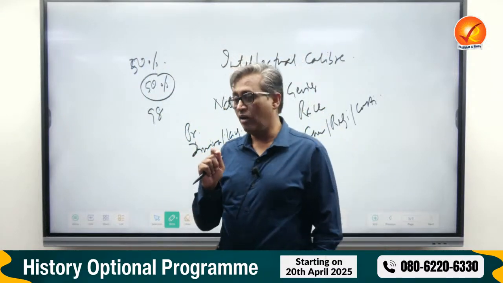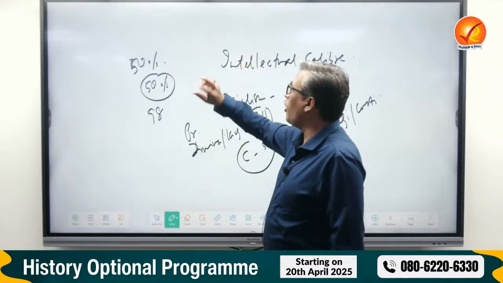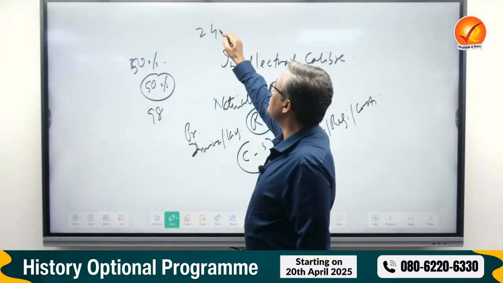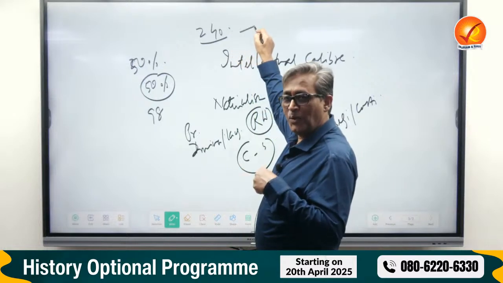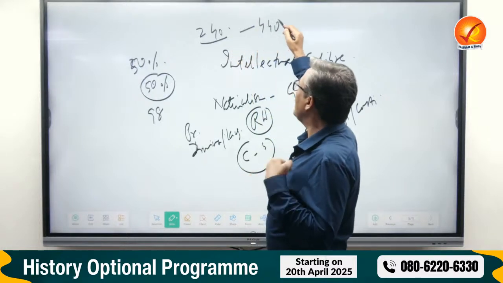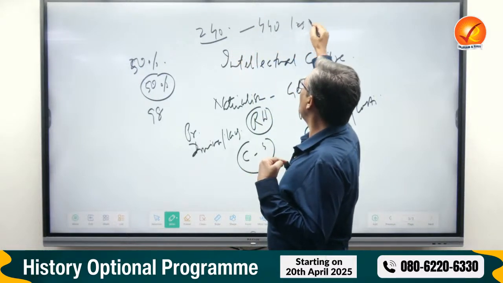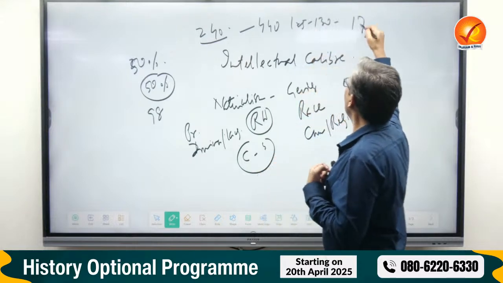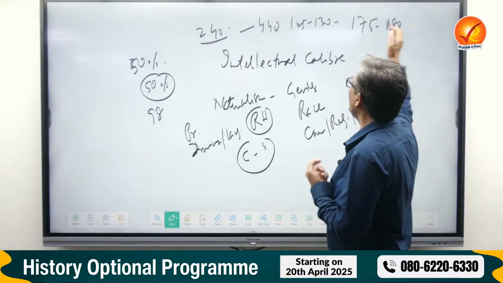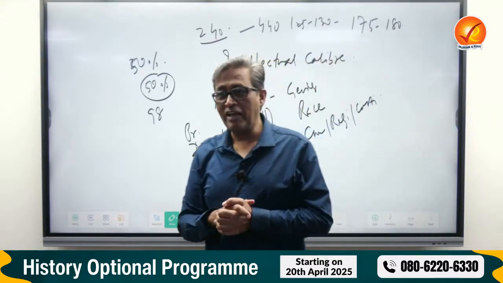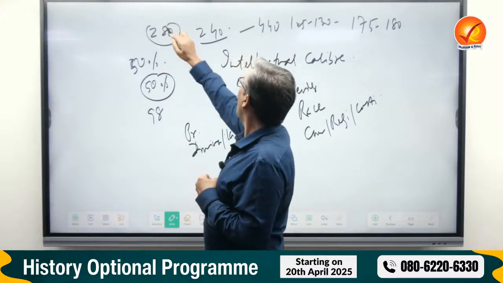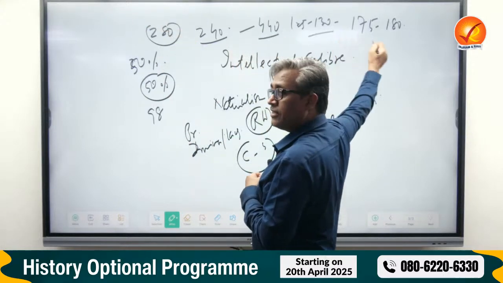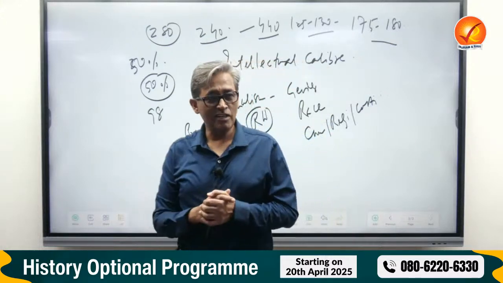So often students think only about the optional. So even if you get, say, 240 in history, but in GS you are getting 440, in essay you are getting 125 to 130, in interview you are getting 175 to 180, you are 100% selected with flying colors. Rather than getting 280 in your optional and being poor in GS, poor in essay and poor in the interview, you are not selected.